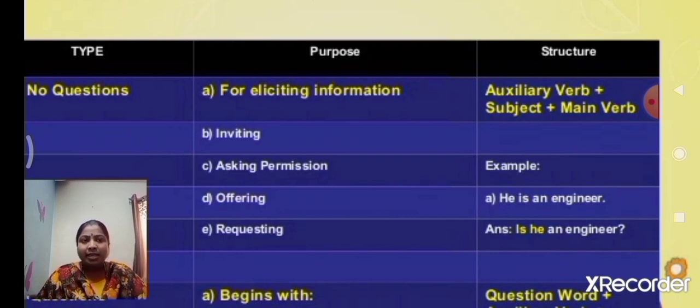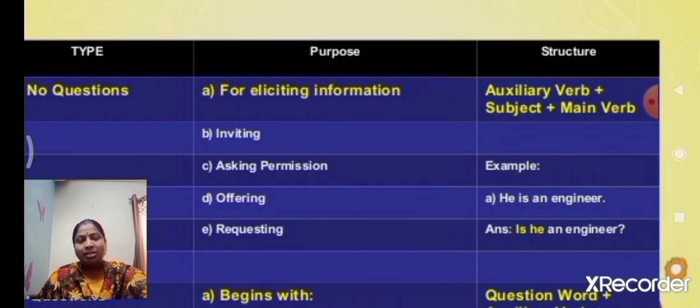He is the subject. An engineer is the object. He is an engineer. Look at the sentence children. He is the subject. Is is the main verb and also auxiliary verb, and engineer is the object.